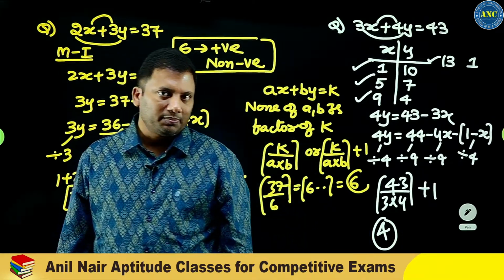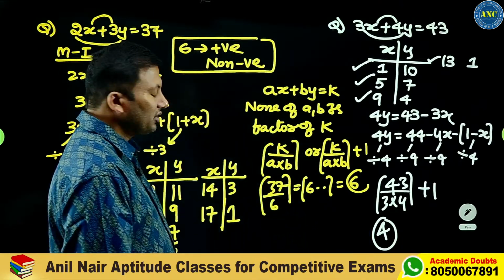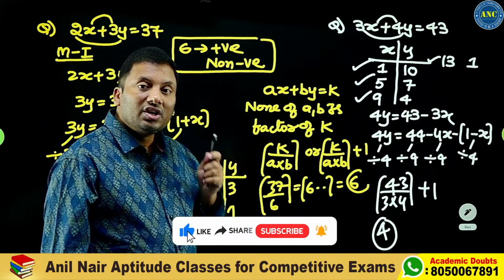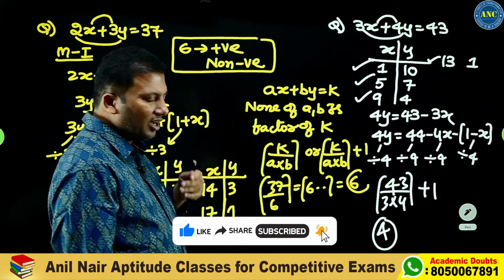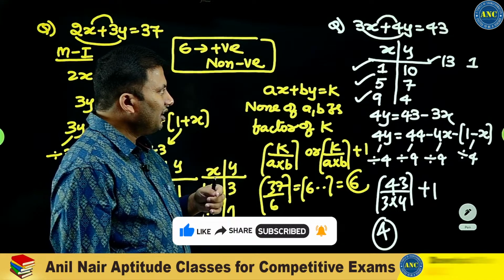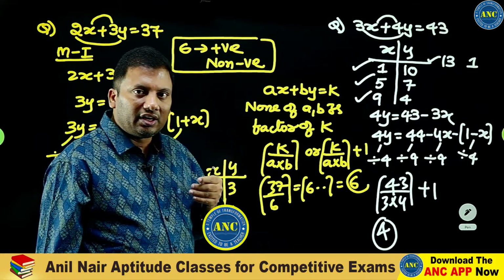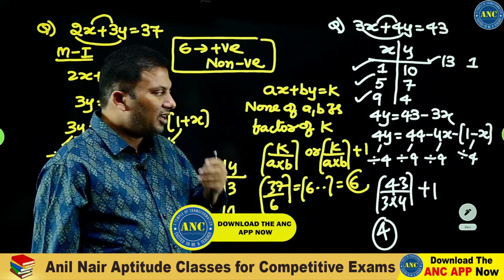So 2x plus 3y is equivalent to 37. What is this case? Ax plus by equivalent to k, where none of a comma b is a factor of right hand side. How to find out the minimum value of x and y?